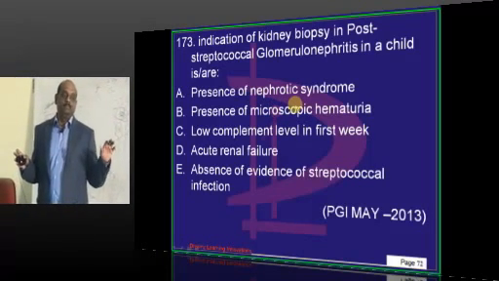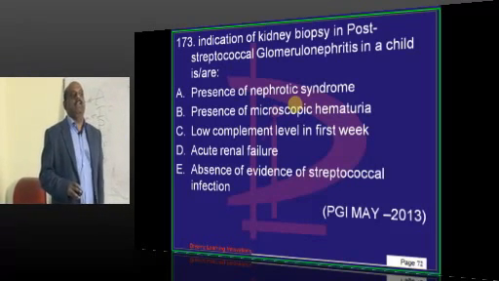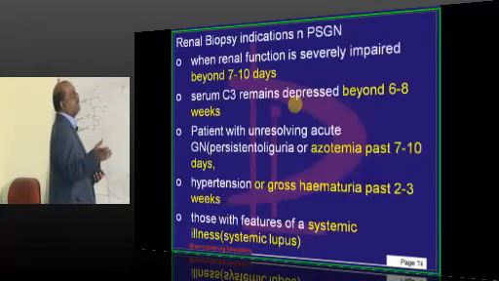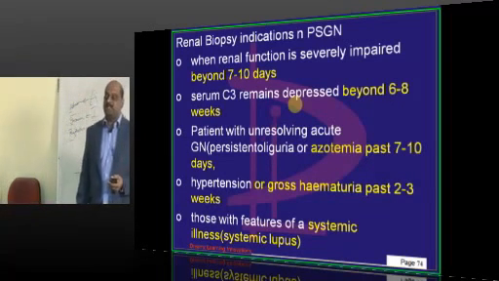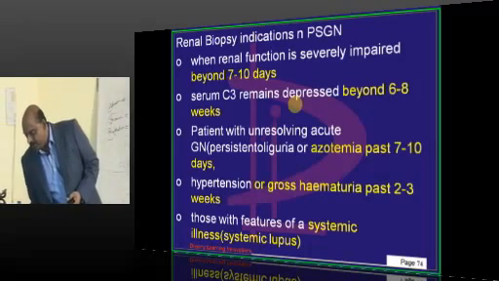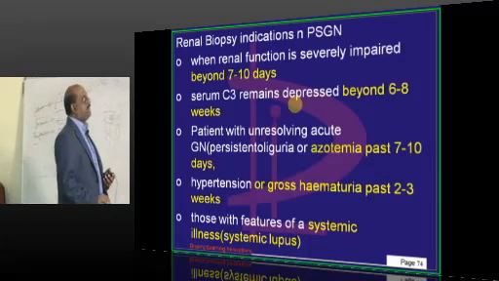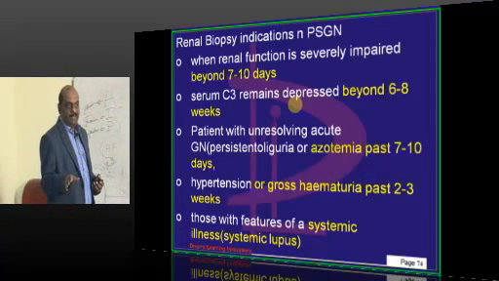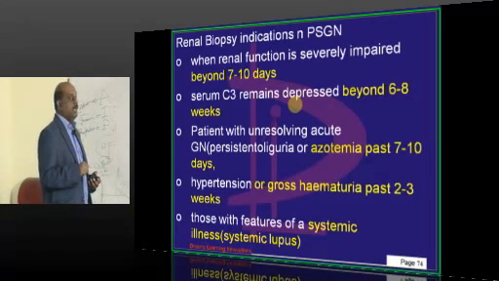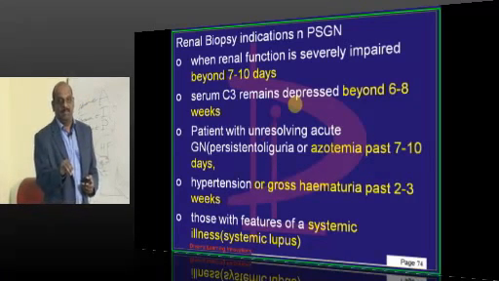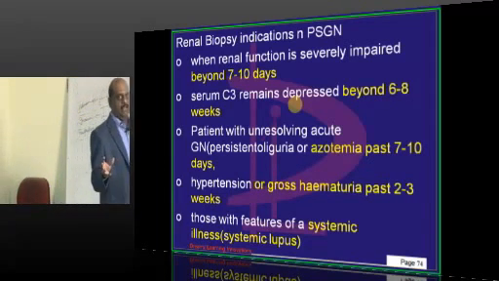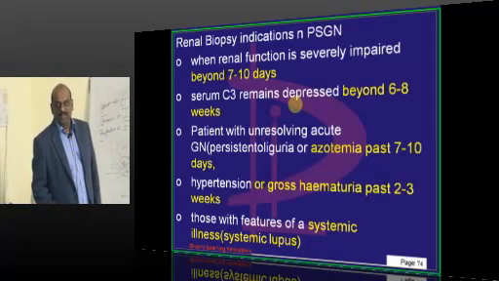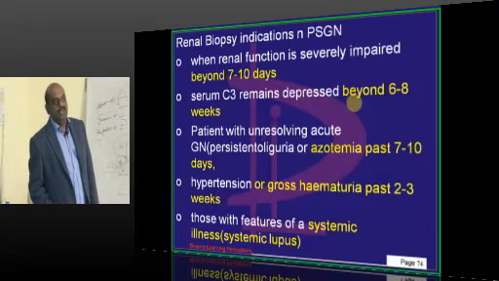Coming to PSGN, generally in post-streptococcal glomerulonephritis there is no indication for renal biopsy. But there are some specific scenarios where you will do the renal biopsy. Examiner is very particular whether you know them or not. When the renal function is impaired beyond 10 days, after 10 days creatinine, urea, everything should normalize in PSGN. If not normalized... Serum C3 is initially depressed because it is an immune complex deposition in PSGN. But it is supposed to normalize by 6th to 8th week. If it didn't normalize, then you should think of some other diagnosis and do renal biopsy.